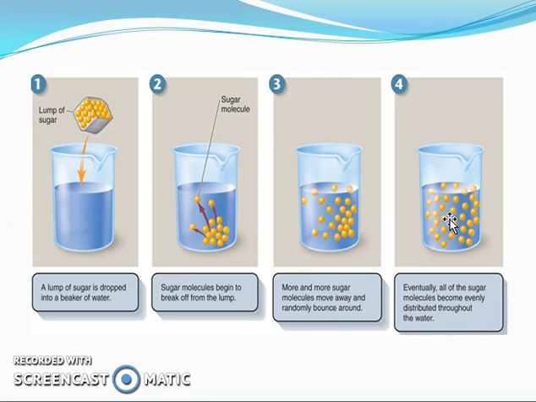And this phenomenon, that means transfer of molecules from a higher concentration zone to a lower concentration zone without using any membrane, is termed diffusion. When molecular transfer occurs through a membrane, that is basically the transfer of molecules through a semi-permeable membrane, and that is called osmosis. So this is the basic difference between osmosis and diffusion.